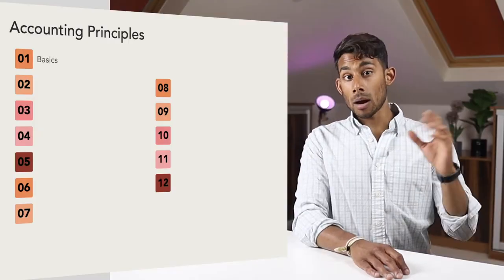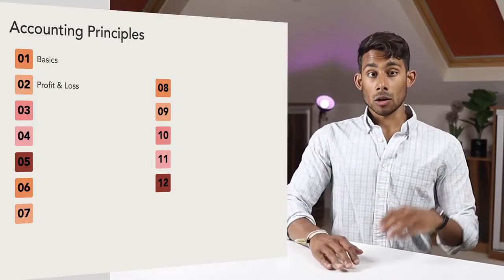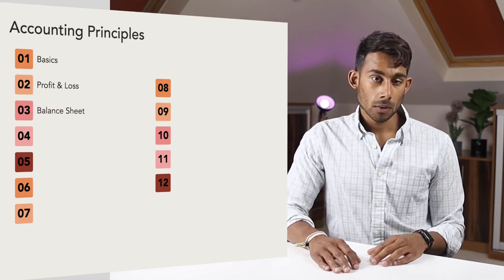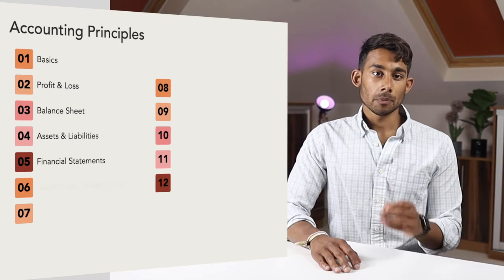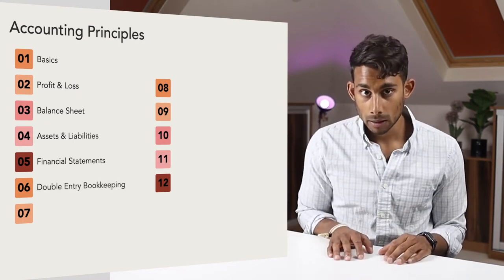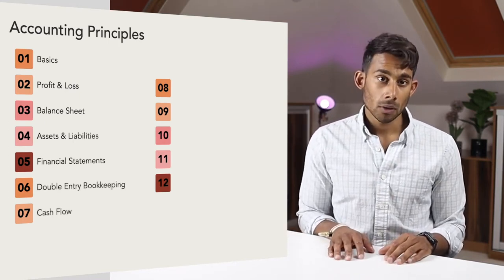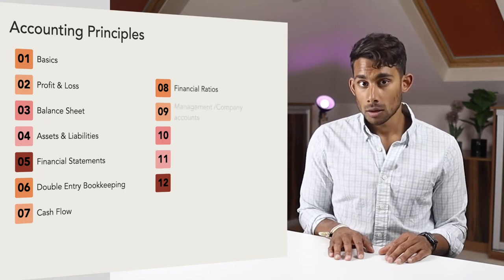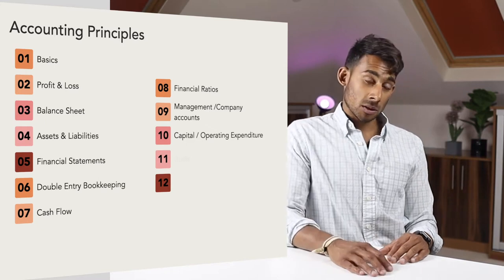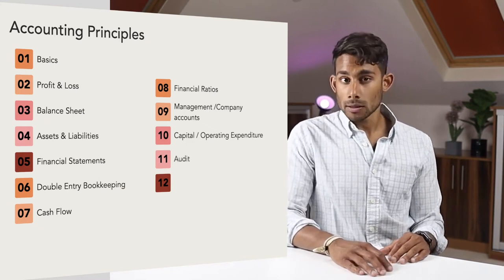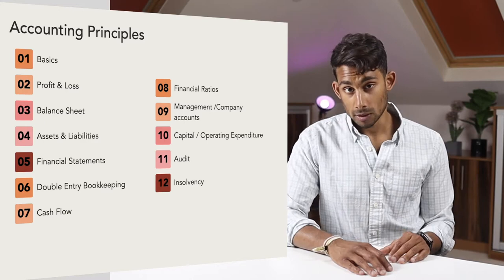In this part of the course, we'll look at reviewing accounting principles. And I'll break this section down into 12 different parts. And they are: number 1, basics; number 2, profit and loss; number 3, balance sheet; number 4, assets and liabilities; number 5, financial statements; number 6, double entry bookkeeping; number 7, cash flows; number 8, financial ratios; number 9, management and company accounts; number 10, capital and operating expenditure; number 11, audit; and number 12, insolvency.